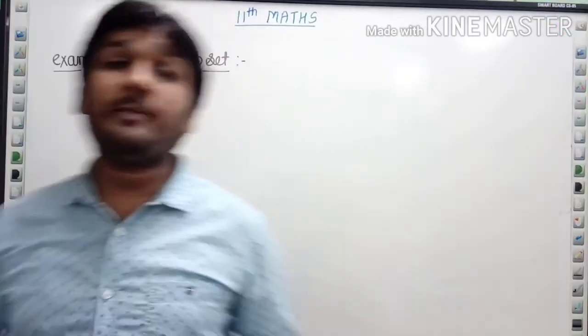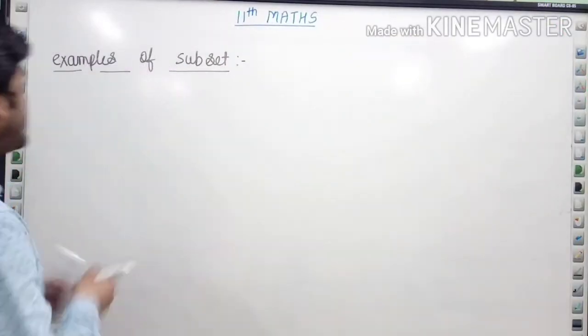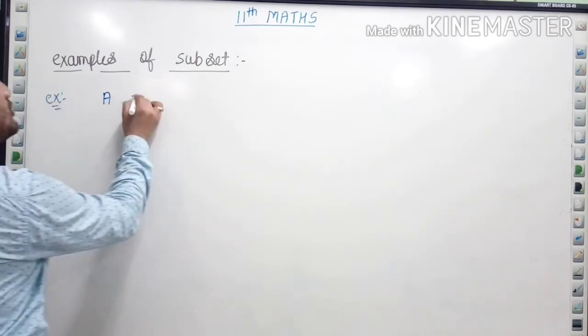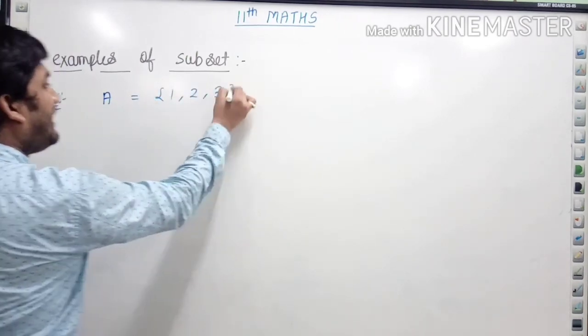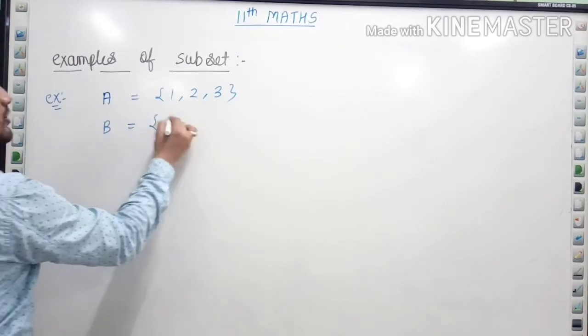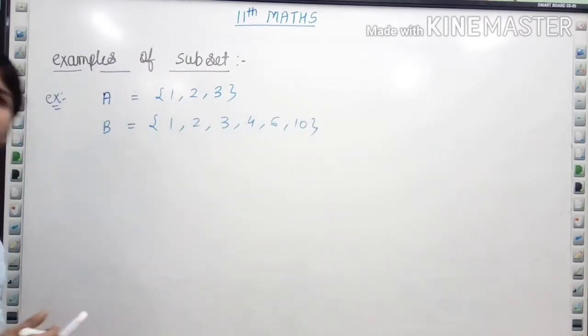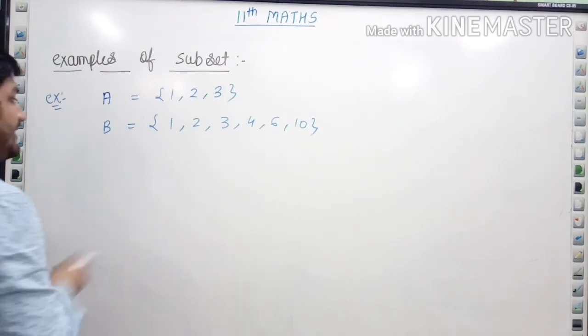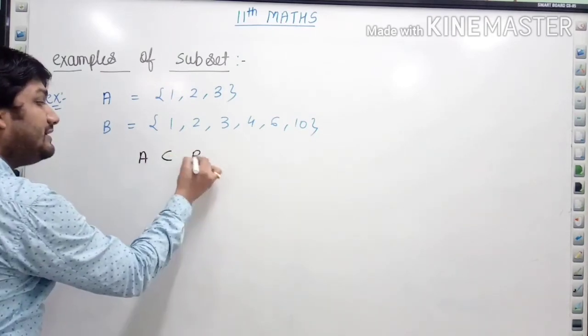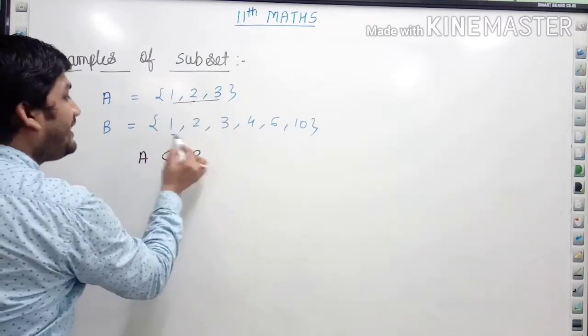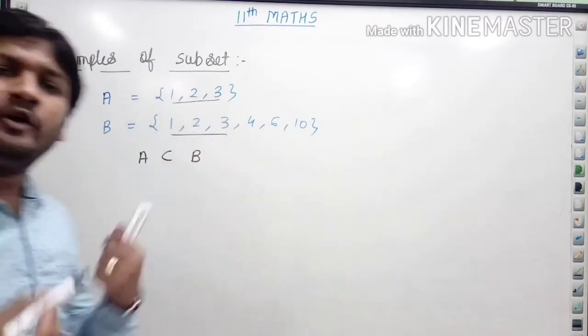Now we'll talk about some examples of subset. Suppose I have a set A, then suppose A is 1, 2, 3, and set B is 1, 2, 3, 4, 6, 10. Now can I write here that A is a subset of B? Yes. Why I can write it here? Because all elements of A are the elements of B.